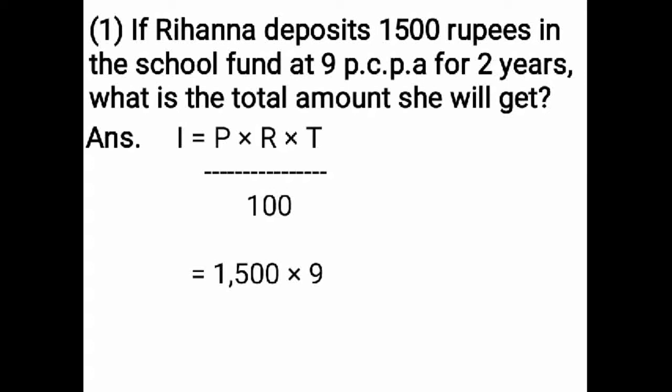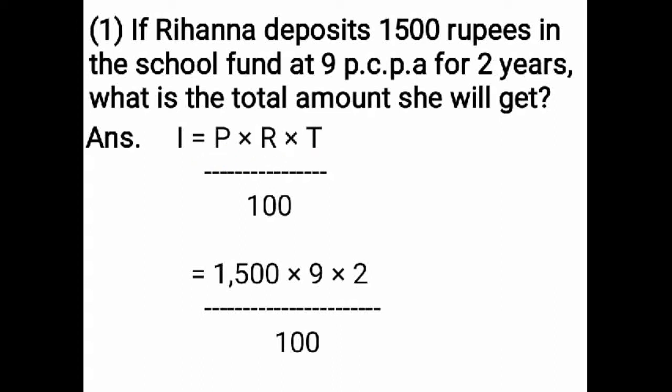And in place of time, you have to write multiply by 2, then upon 100. According to the formula of interest, I have substituted the value of principal multiplied by rate of interest multiplied by time and upon 100, I wrote as it is for next step.